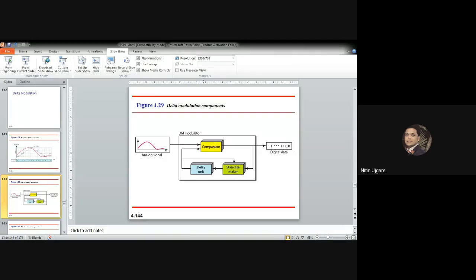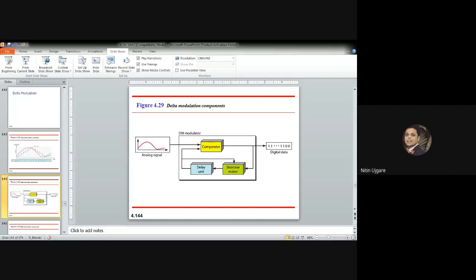The next bit in the digital data is 1. Otherwise, it is 0. If the difference between the original analog signal and the staircase signal is small or negative, then the next bit in the digital data will be 0.